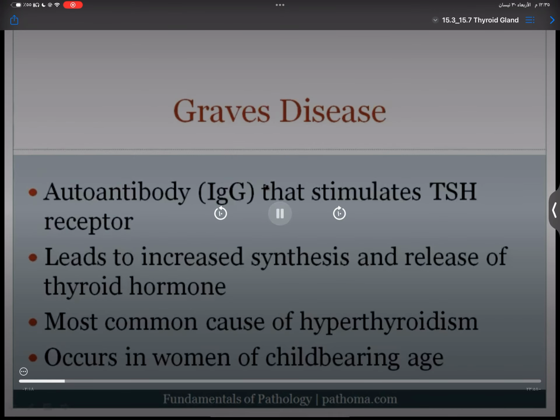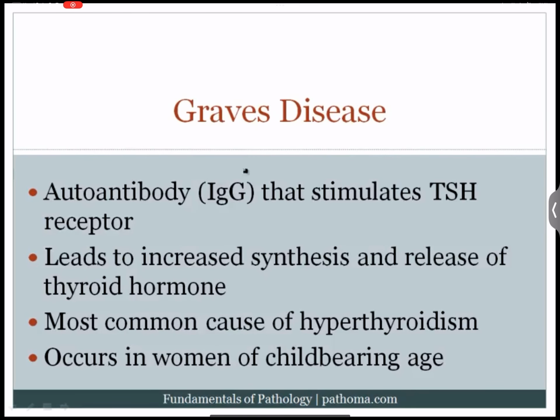The most common cause of hyperthyroidism is Graves' disease. This is where you have an IgG antibody that stimulates the TSH receptor. When you stimulate the TSH receptor, you increase the production of thyroid hormone, and you also increase the release of thyroid hormone. So two things are going to occur: increased production plus increased release.